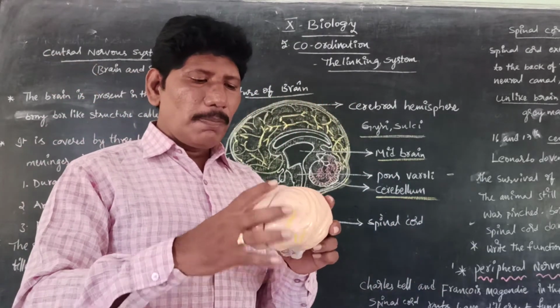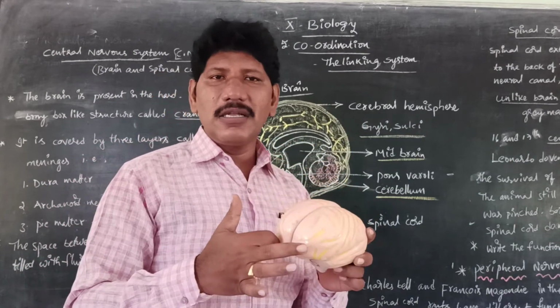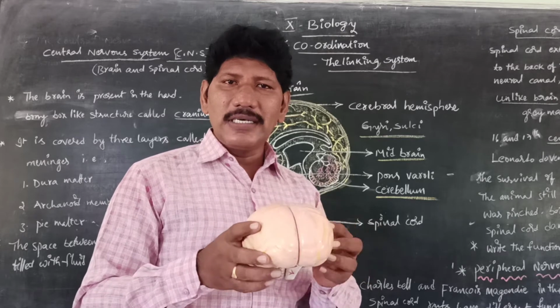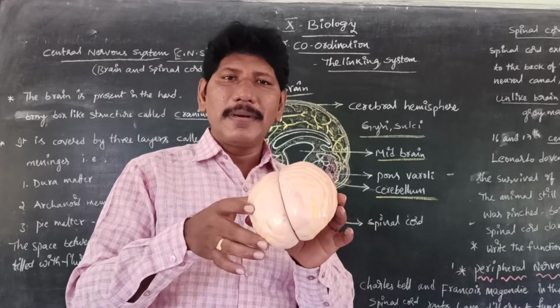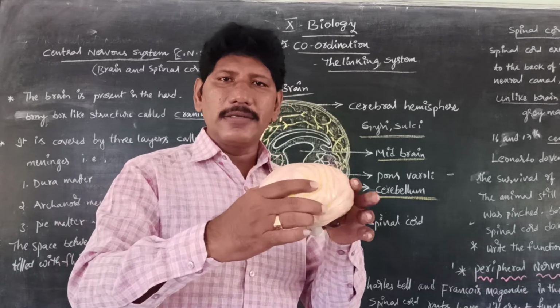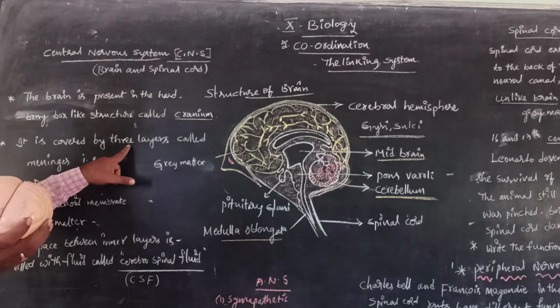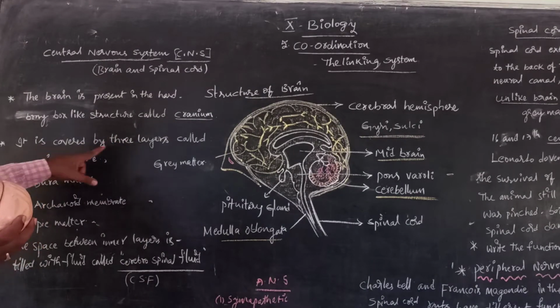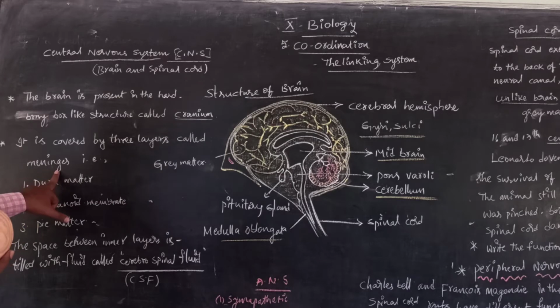So both these parts are tied with a thread-like structure that we call meninges. So the brain is not separated. Actually, the right and left brain parts are connected tightly with the help of the layers we call meninges. So it is covered by the layers which we usually call meninges.